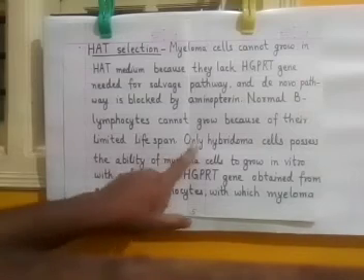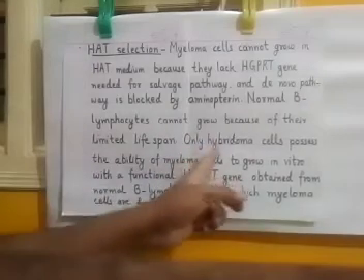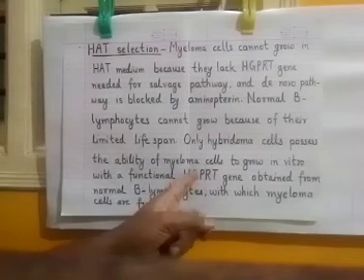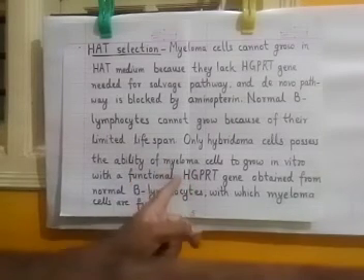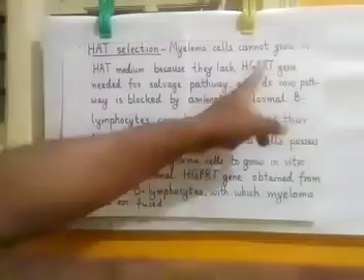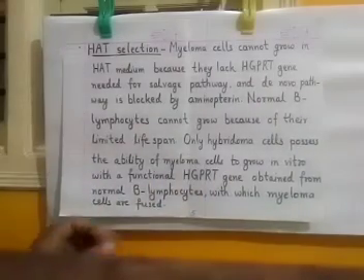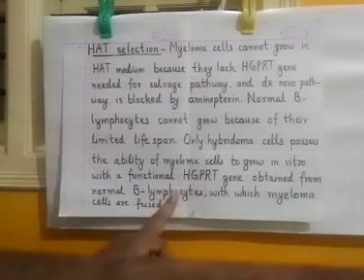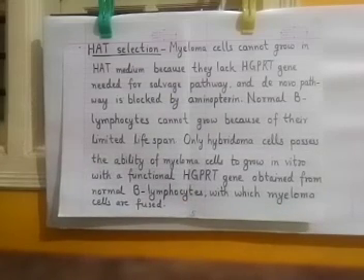What will remain in the culture plate is only hybridoma cells. Why? Because they possess both characters. The character of myeloma cells to grow indefinitely, and the character of having HGPRT from the normal B lymphocytes with which they are fused. So they will grow by making new nucleotides through the salvage pathway.